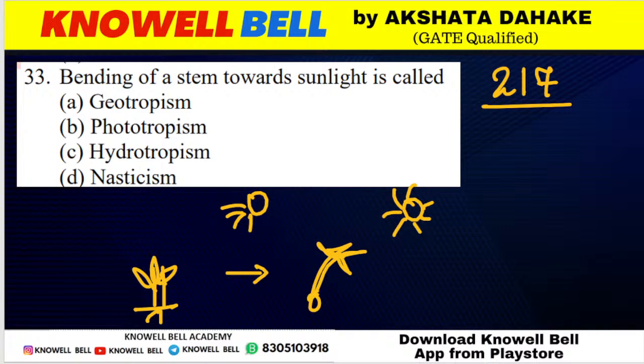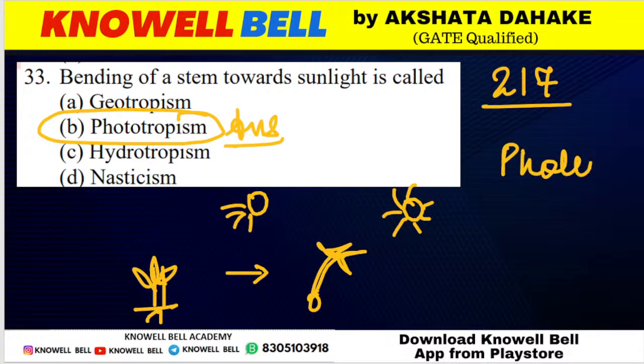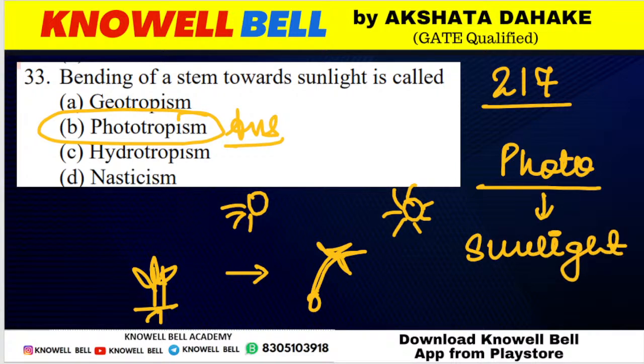Beta, blue whale is a mammal. It is not a fish. Okay, so it's an exception. So correct answer is, what do we call them? It is called as phototropism. Bending of stem towards sunlight. Photo का मतलब क्या होता है? Photo here stands for sunlight. So bending of stem towards sunlight is called as phototropism. Bending of stem towards the sunlight, इसको हम क्या कहेंगे? We'll be calling it phototropism.